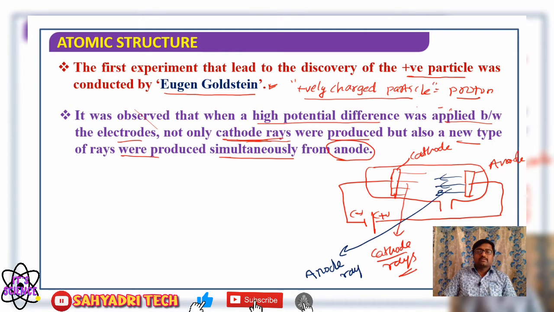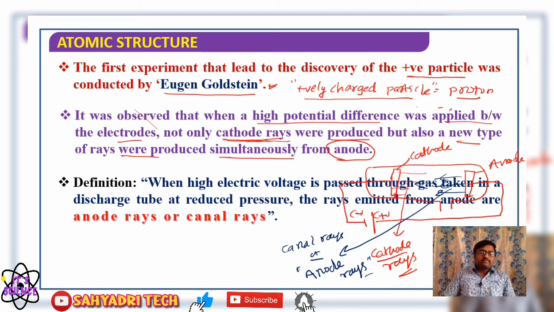He made little modifications in the electrodes, and when he passed high electric voltage through gas at reduced pressure, he identified the existence of anode rays, the rays emitted from the anode and traveling towards the cathode. Those rays are named anode rays, or they are also called canal rays.